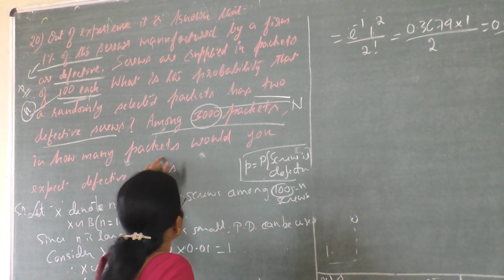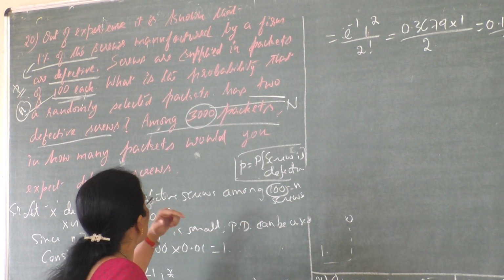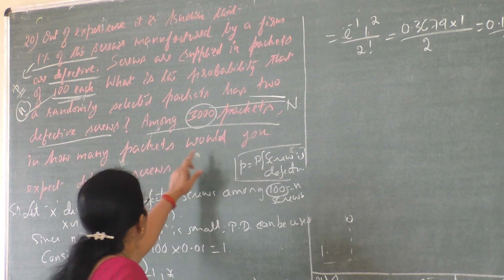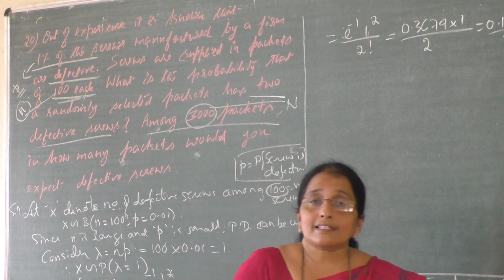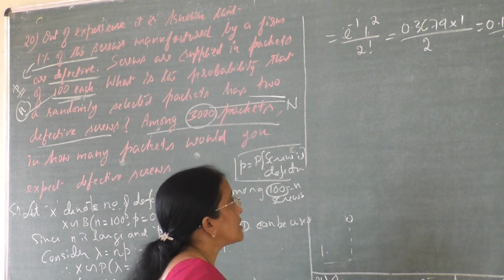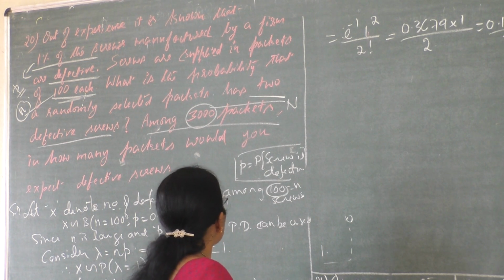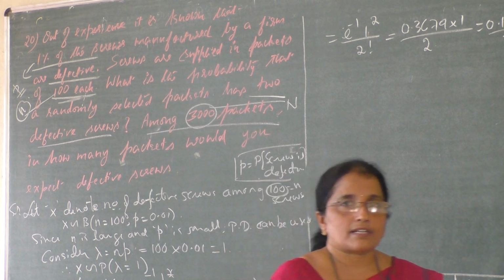Immediately by reading this you must be able to identify the required value of x. That is, a packet is said to be defective if it has at least one defective item, right? So here first we have to find the probability that a packet has at least one defective item.